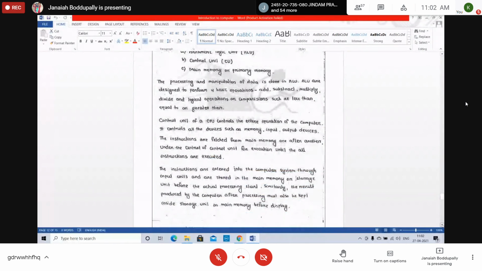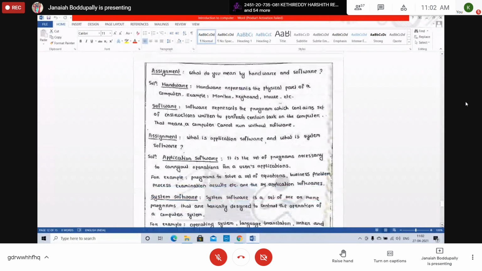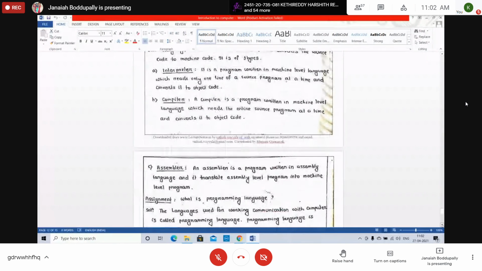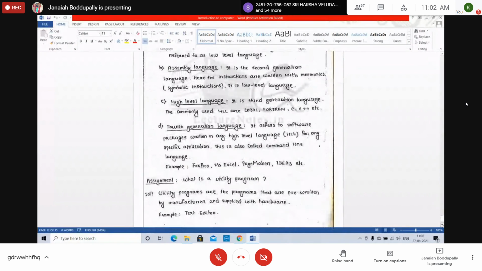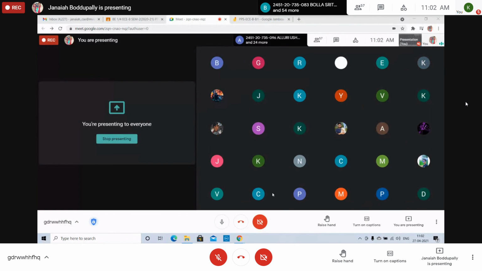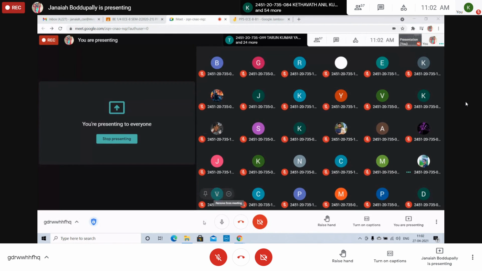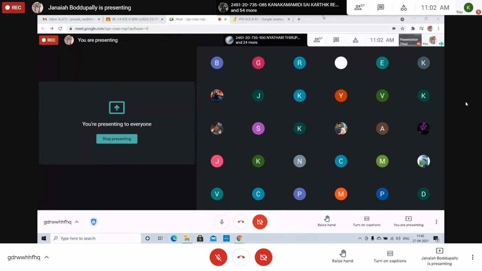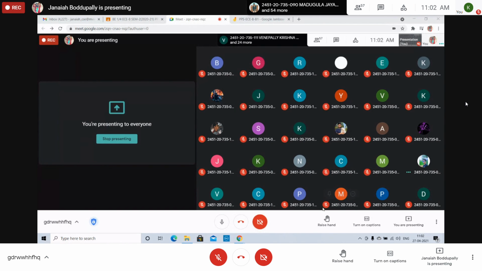Already discussed all this, right? High-level language, fourth generation, all this we discussed. In the next class, we will discuss what an algorithm is, what a flowchart is, and how to write flowcharts. A graphical representation of a mathematical problem is called a flowchart. An algorithm is nothing but steps written in human-understandable language. We'll discuss how to write algorithms and flowcharts.